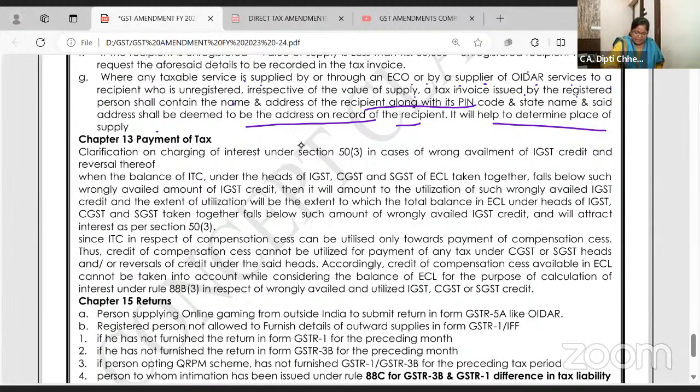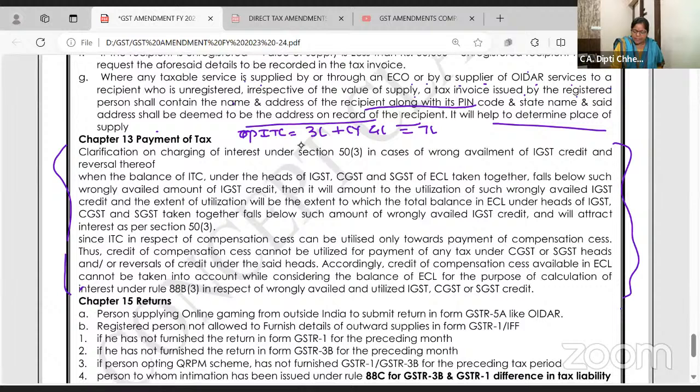Payment of taxes. Actually this is last year's amendment, but I feel it's very important, so I've included it here. See, I'll explain with an example. Suppose your opening ITC is 3 lakh. Current year ITC is 4 lakh. It becomes 7 lakh.